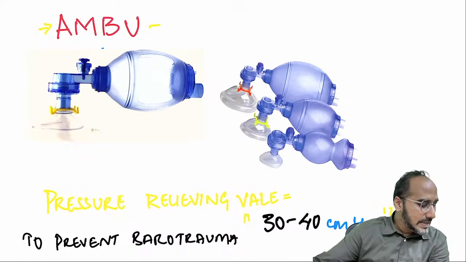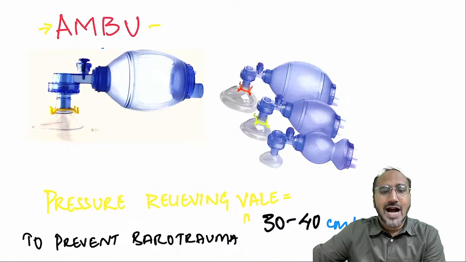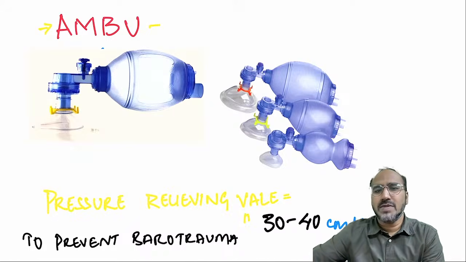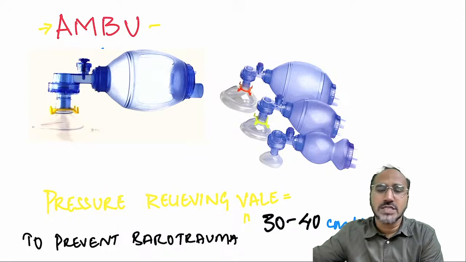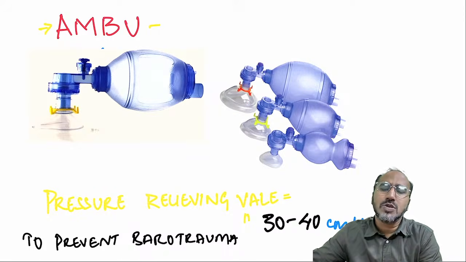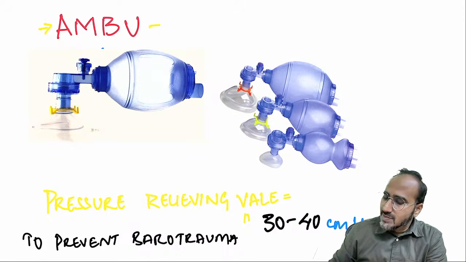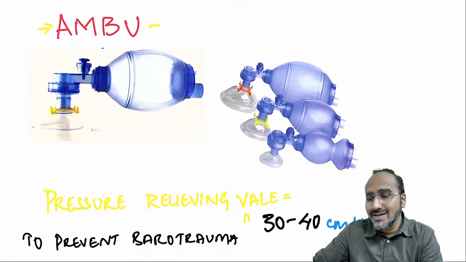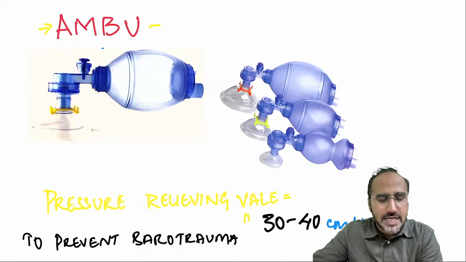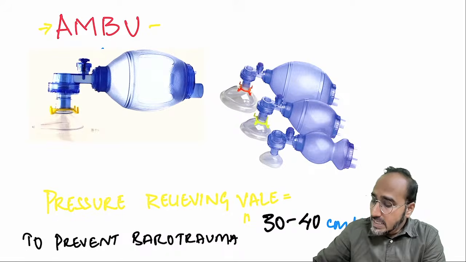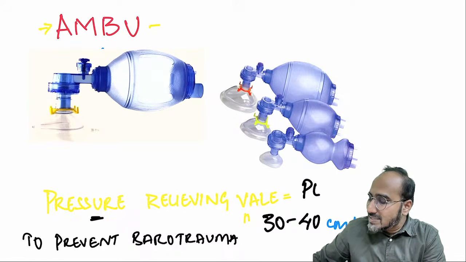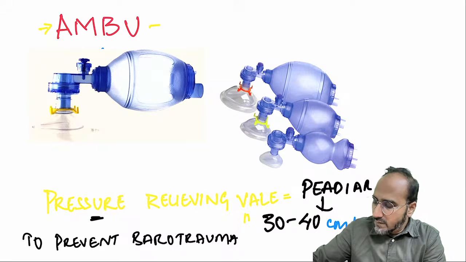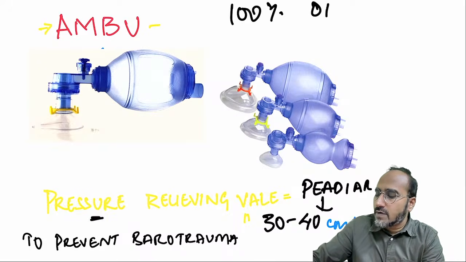Then there is what, guys? AMBU. AMBU is nothing but an artificial manual breathing unit. Mostly when a patient is shifted from the emergency, or in the emergency you are not able to intubate, you can just put an AMBU bag and ventilate the patient. In the AMBU there is a pressure relieving valve, and there is one more valve called the Rubin valve, which is a unidirectional valve. The pressure relieving valve is usually seen in the pediatric AMBU and relieves pressure at 30 to 40 centimeters of water, and AMBU delivers 100% oxygen.